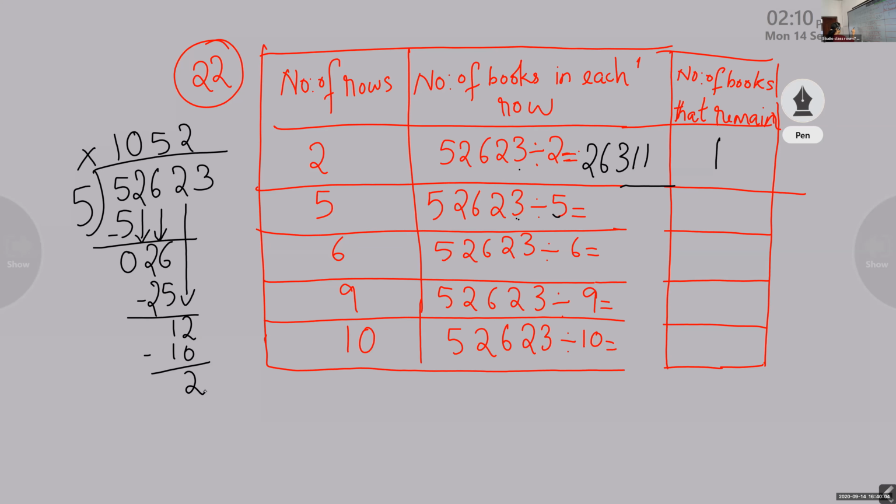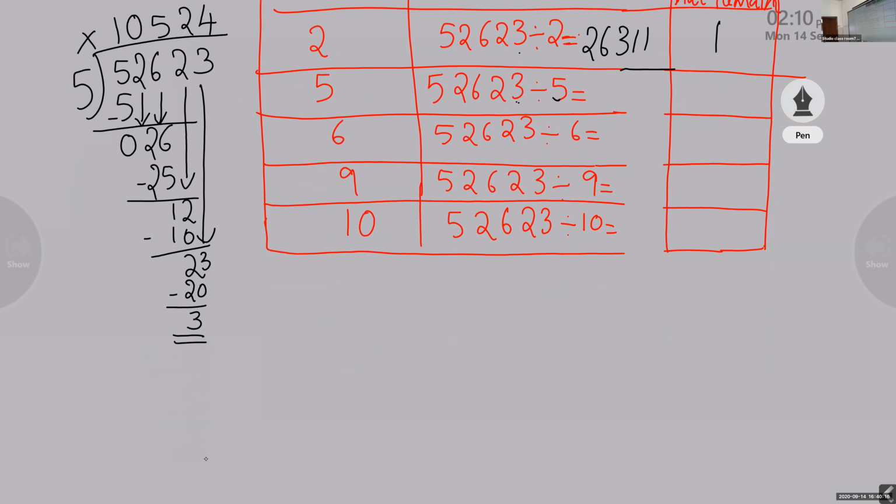So here it's 23. 5 into 4 is 20 and the remainder is 3. So when you divide, the answer will be 10,524 and the remainder is 3.